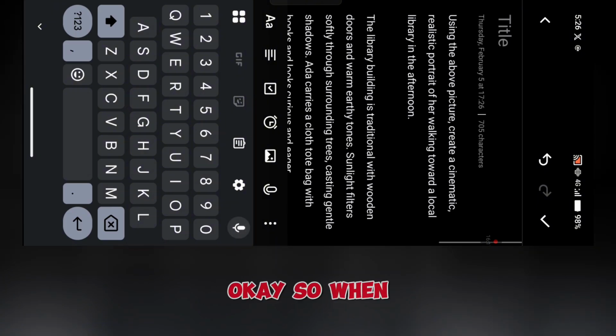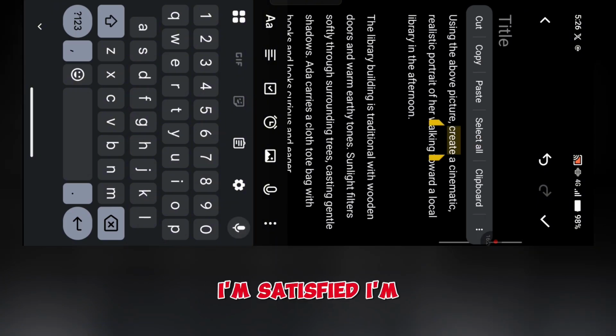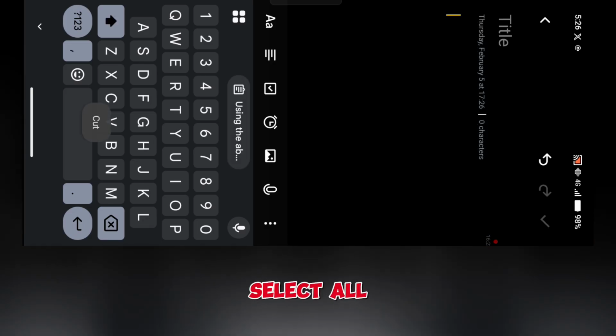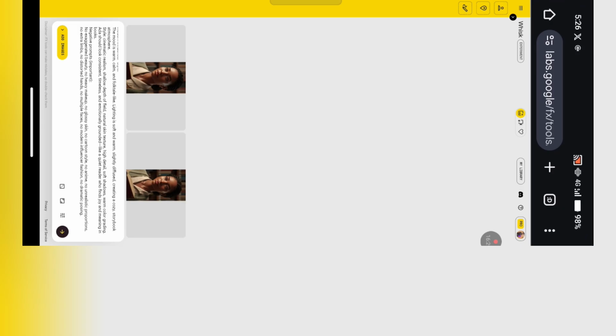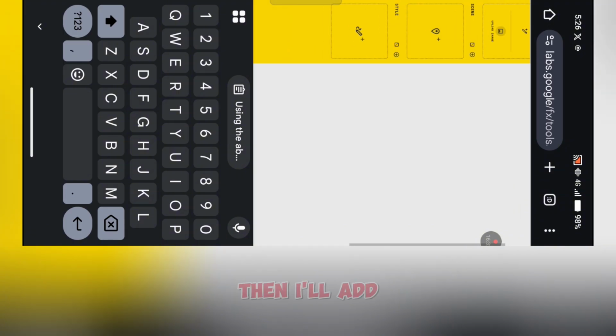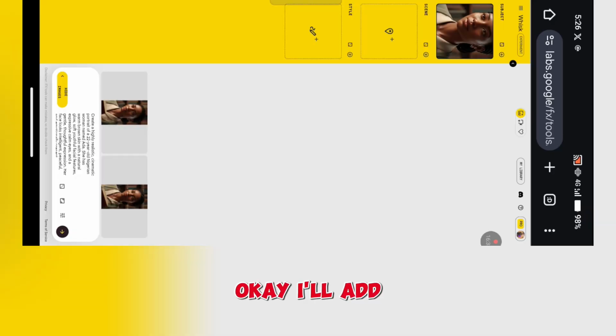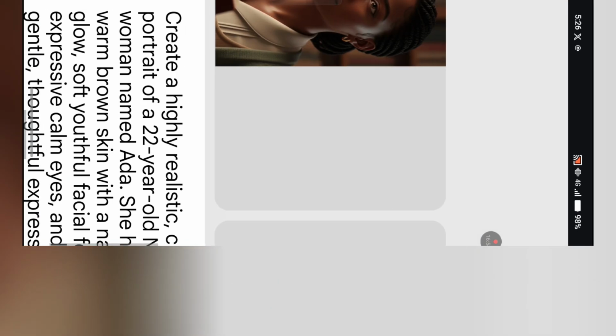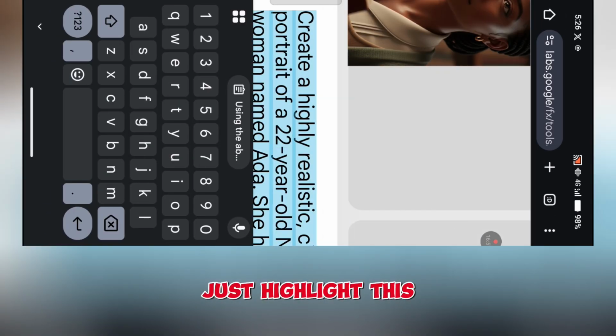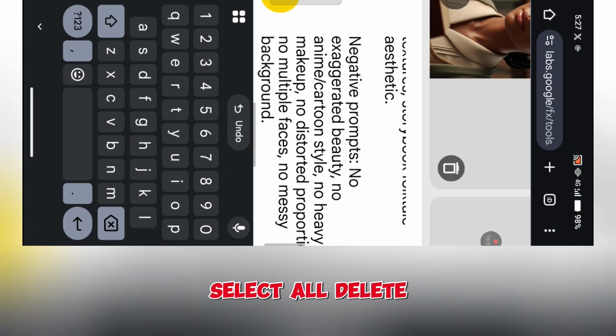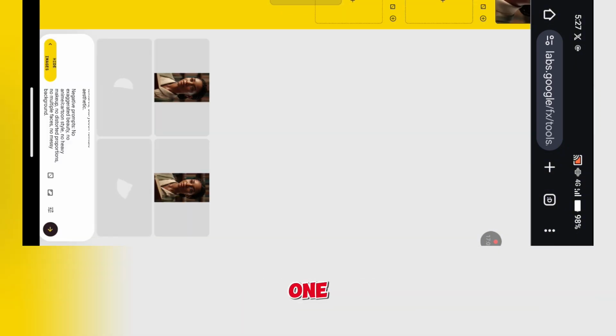So when I'm satisfied, I'm going to copy this, select all, then I'll take it to Wix, then I'll add a picture in the picture. Okay, I'll add a picture like this, wait for it to load. When it has loaded, all I have to do is just highlight this previous prompt, select all, delete, paste the new one, click on send, and wait for that to load.